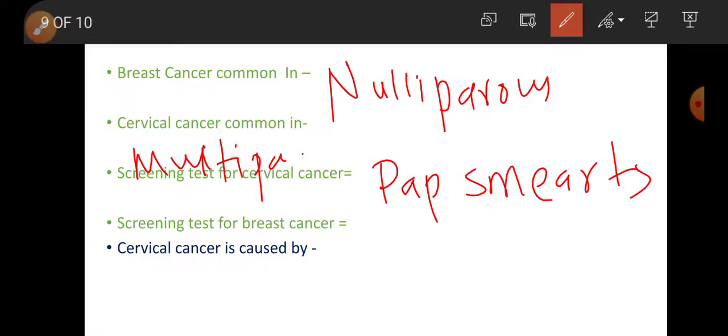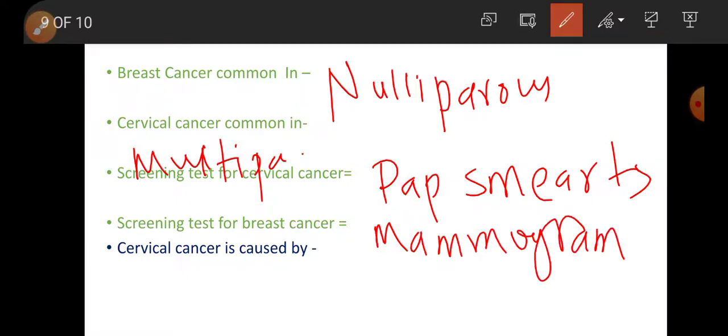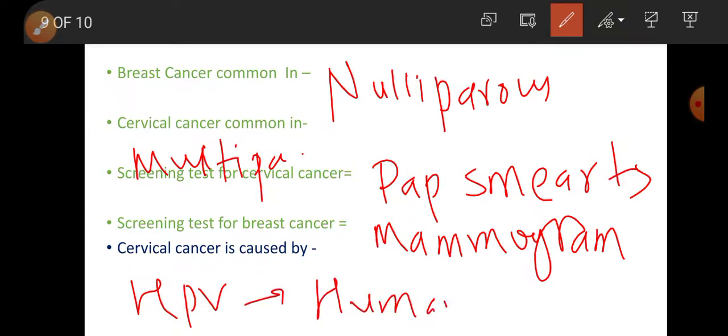Screening test for breast cancer, mammogram. Cervical cancer is caused by HPV, human papilloma virus. Breast cancer is common in nulliparous.